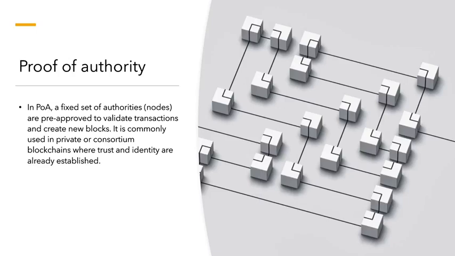Proof of authority. In proof of authority, a fixed set of authorities are pre-approved to validate transactions and create new blocks. It is commonly used in private or consortium blockchains where trust and identity are already established. Favored by private or permissioned blockchains, a proof of authority consensus mechanism selects validators based on reputation rather than a user's digital assets. In this system, a group of validators are pre-approved in a vetting process that often includes a background check. Pros: this method is highly scalable and requires virtually no computing power.